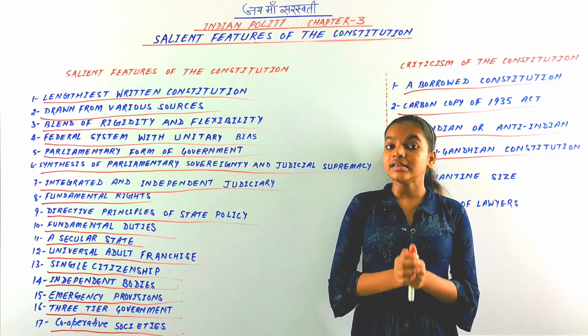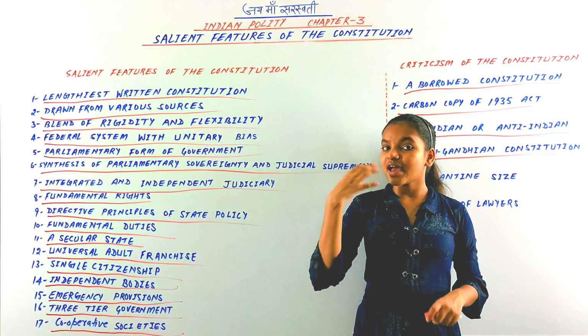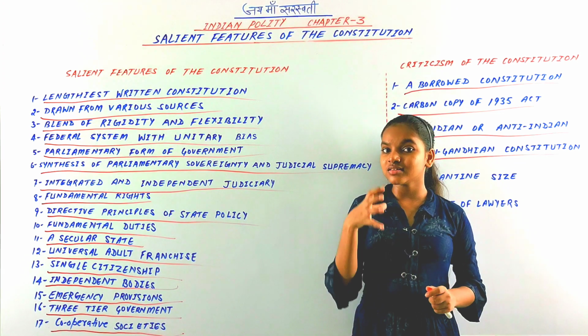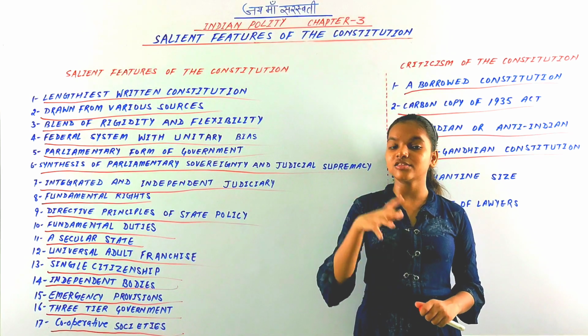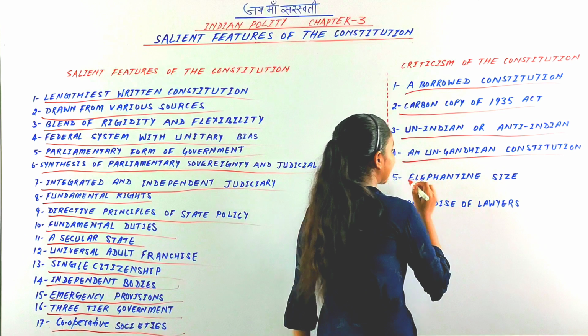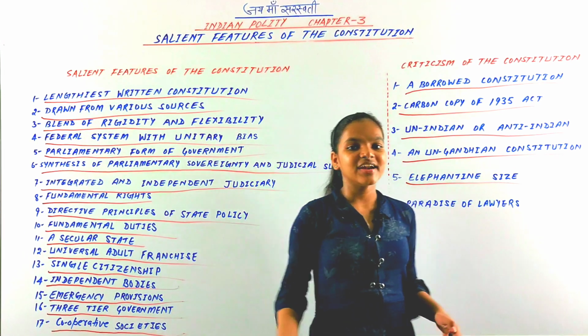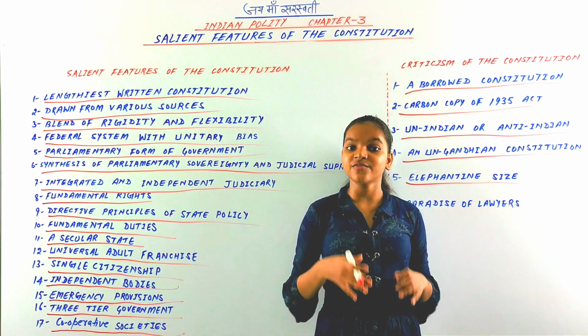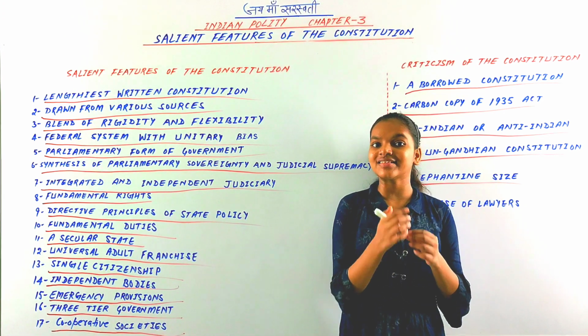So critics have criticized the Indian Constitution on the basis of it being un-Gandhian, that it is not based on the thoughts of Gandhiji. So next is elephantine size. Critics have criticized the Indian Constitution on the basis of its size.